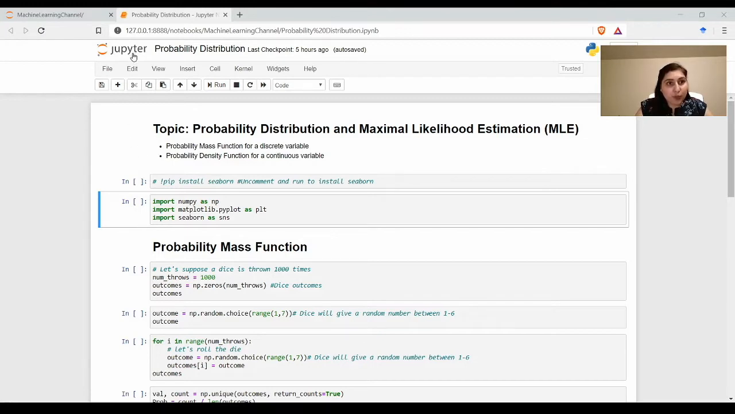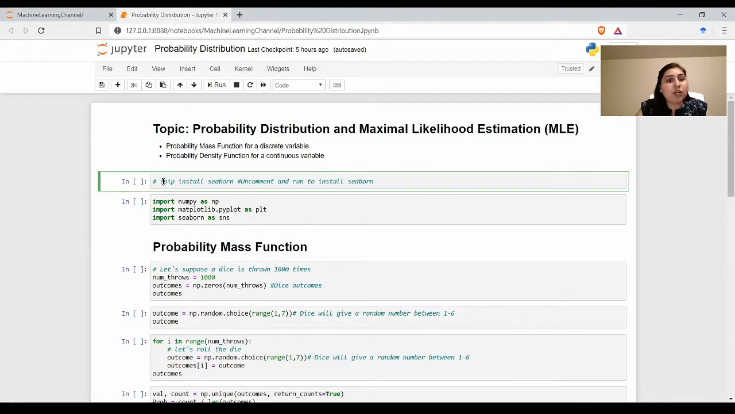I'm running this code in Jupyter Notebook. If you want to know how to install Python and open a Jupyter Notebook, you can take a look at the link given below. These are the three main libraries which I'm going to use for this code, and you can import them using the import command. NumPy is required for scientific computation, Matplotlib is required for plotting, and Seaborn is another data visualization library based on Matplotlib. If you don't have any of these libraries, you can use pip install and then the library name to install it.